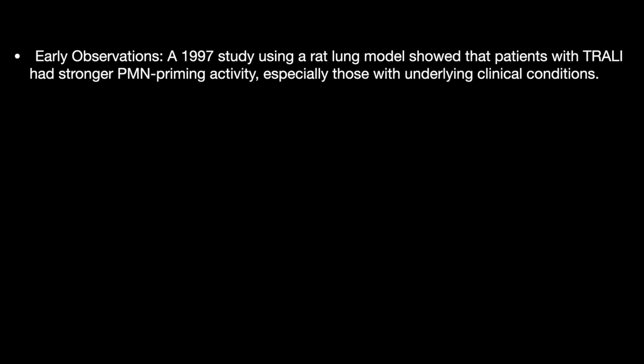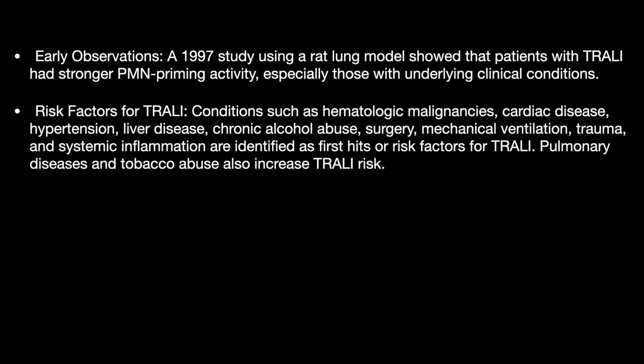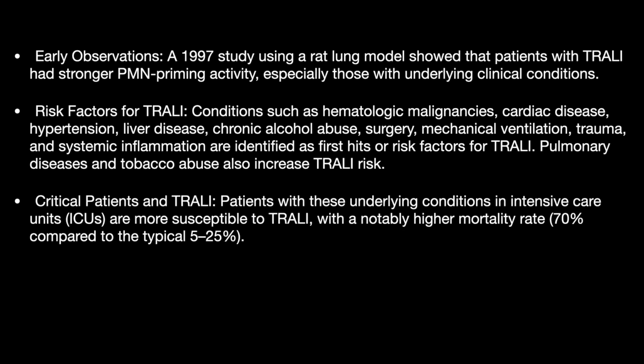Now in 1997, a study using a rat lung model showed that patients with TRALI had stronger PMN priming activity, especially those with underlying clinical conditions. Now, these conditions such as hematological malignancy, cardiac disease, hypertension, liver disease, chronic alcohol abuse, surgery, mechanical ventilation, trauma, and systemic inflammation are identified as first hits and risk factors of TRALI. Pulmonary disease and tobacco abuse also increase the TRALI risk.